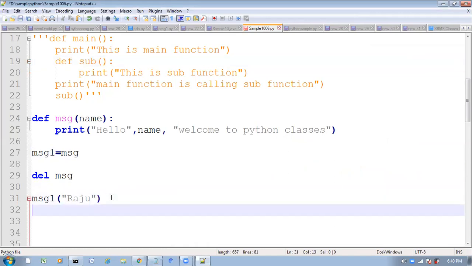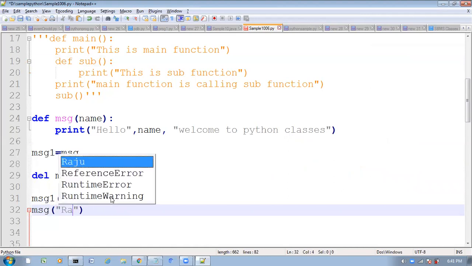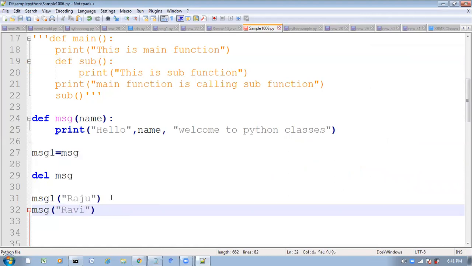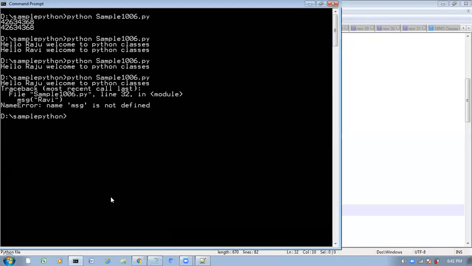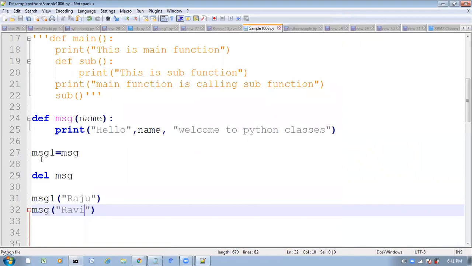So now here what I will do, message of Ravi, like this I called. If you run this one, you will get a name error: name message is not defined. Already we deleted that message, so after deleting, how will you get it? That's why we are getting name error, name message is not defined. Is it clear?